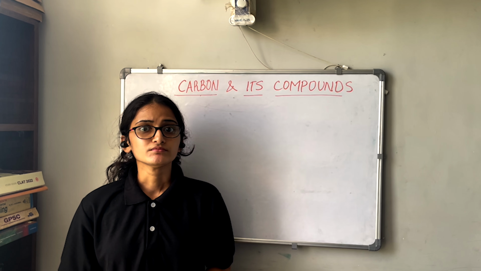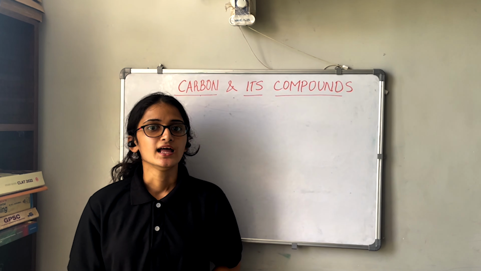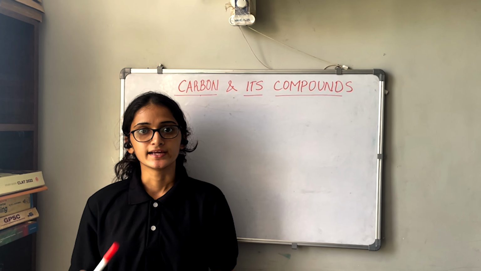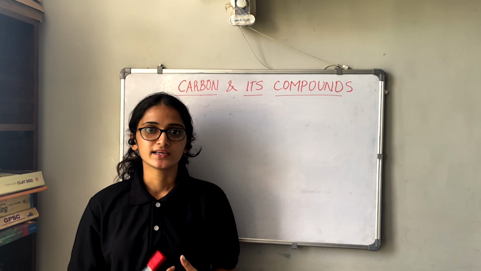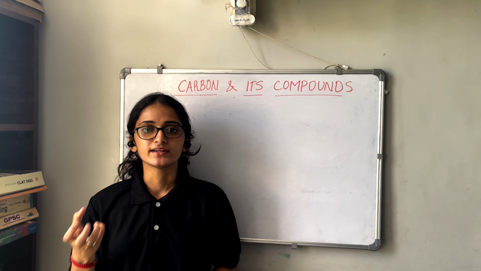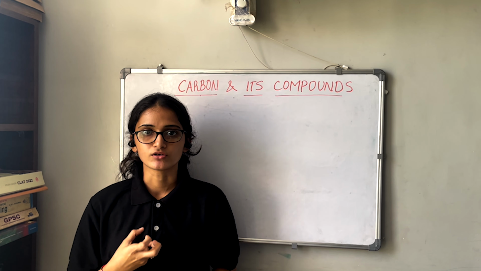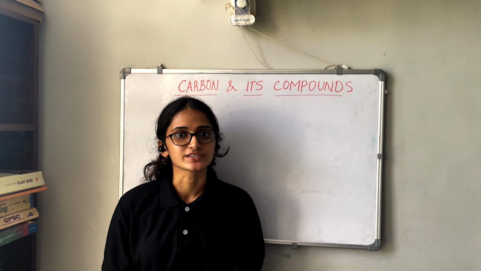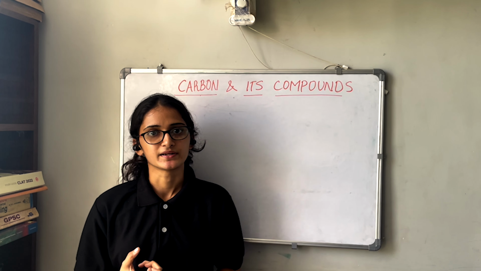In our day-to-day life, where can we see carbon? When we consume food, it's converted into glucose. In the glucose chain there is carbon present. Then when we respire, we take in oxygen and give out carbon dioxide. In carbon dioxide also we can see the carbon present.